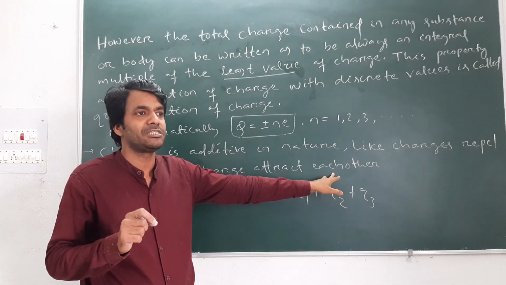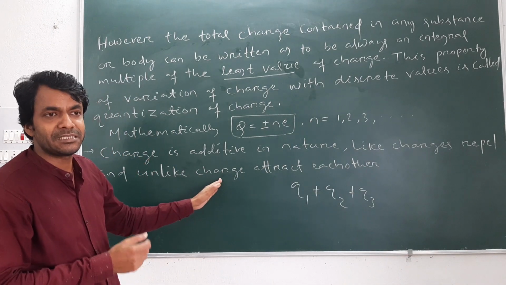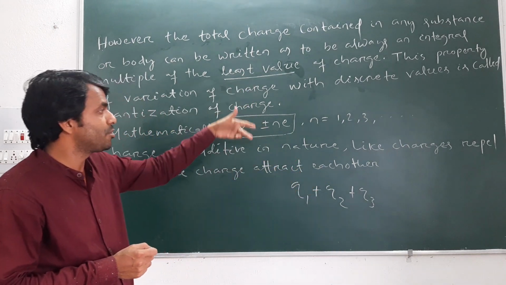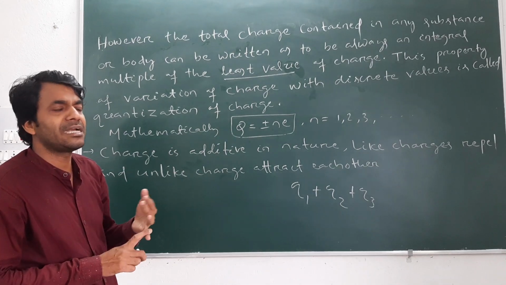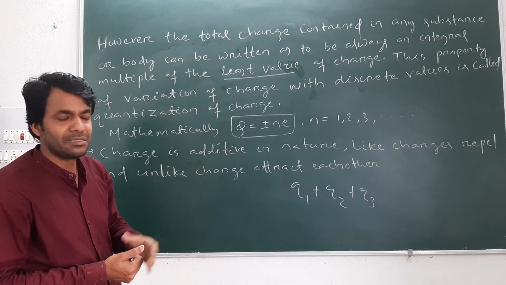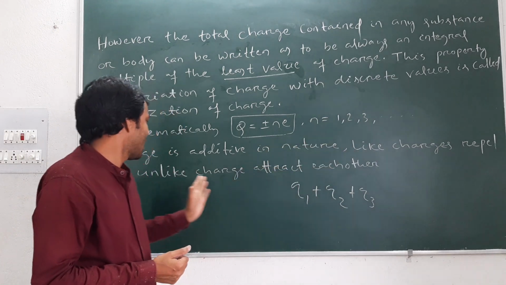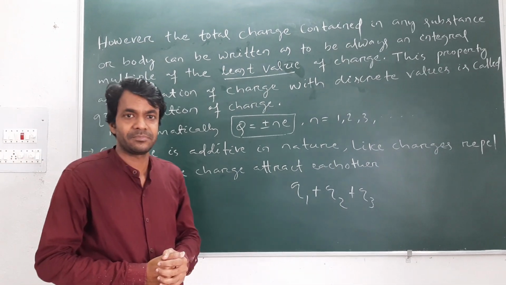Like charges, meaning positive with positive, repel each other, whereas unlike charges, positive and negative, attract each other. These are the three properties of the charge. First, remember, quantization of charge. Second, charge is additive in nature. Third, like charges repel each other and unlike charges attract each other.